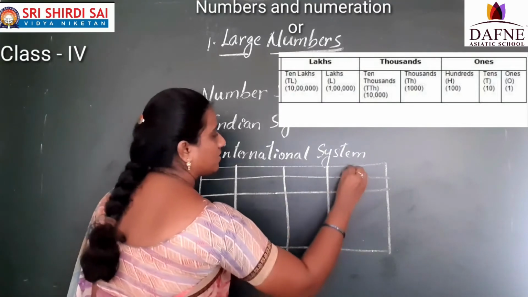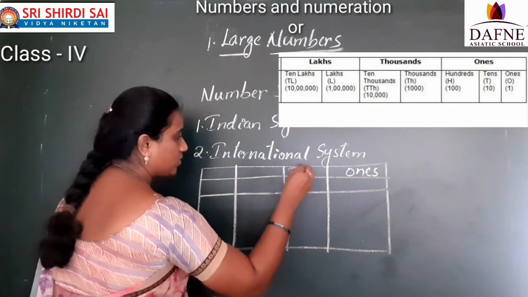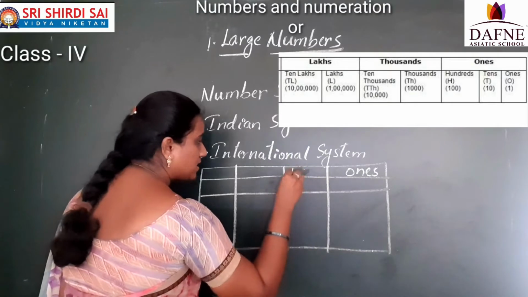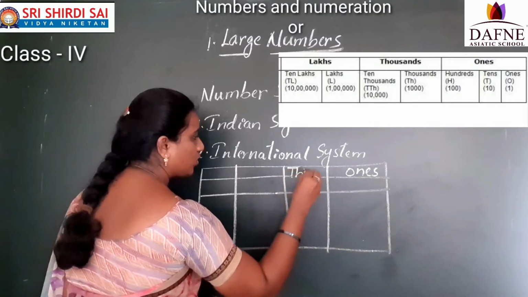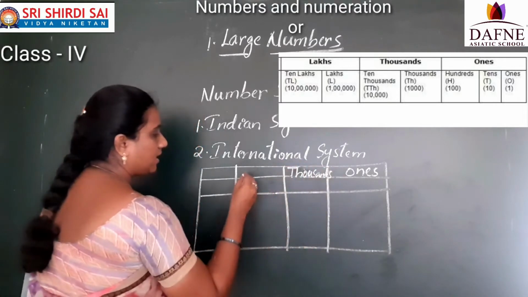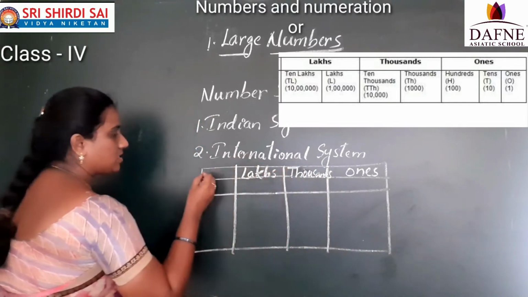First ones, then tens, then thousands, then lakhs, and then crores.